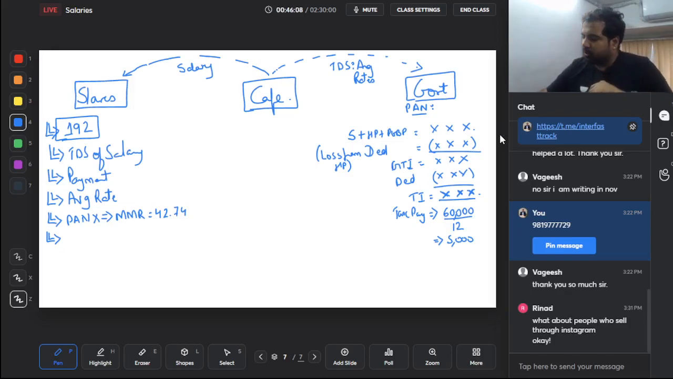Anything more that you should know? Let me just check. Yes, guys, here you will also take their losses that I also told you about. Yes, so that is section 192. Quick recap on section 192, slaves.